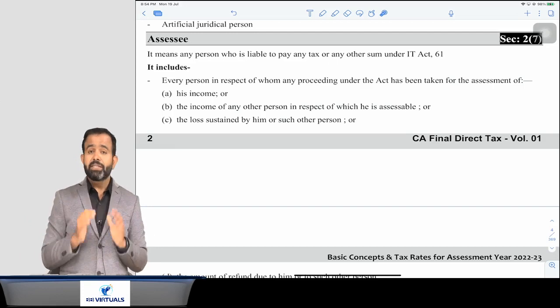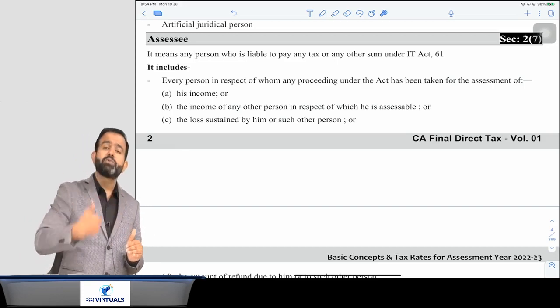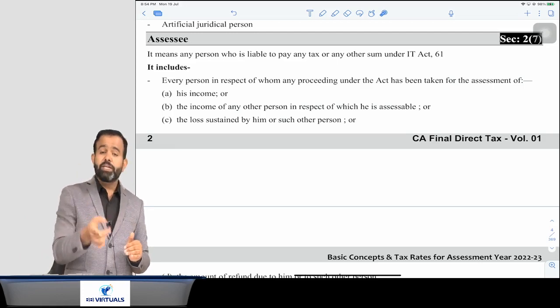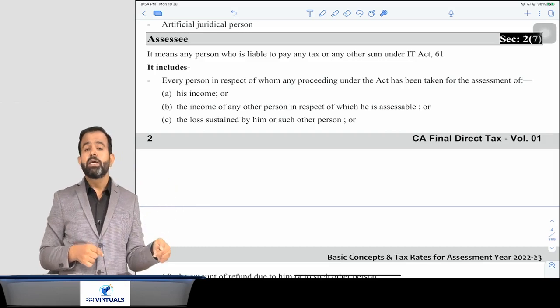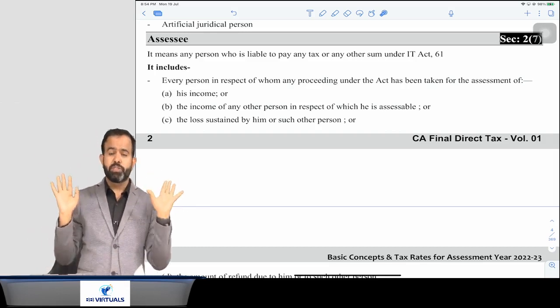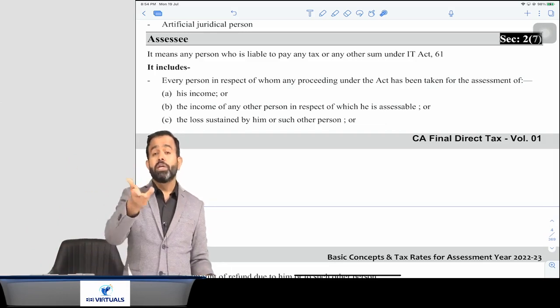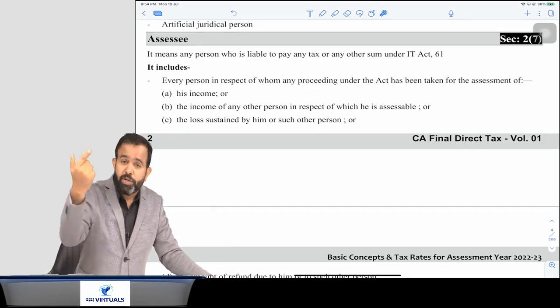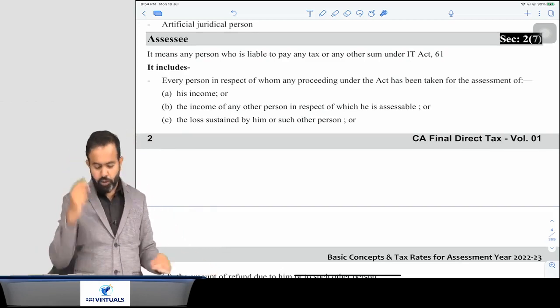Second, deemed assessee means any person against whom any proceeding is initiated related to his income, his losses, or any other person's losses, or if any refund is due. Suppose, for example, you are not required to pay any tax, your TDS is deducted and you just claim the refund. So in case of refund also, you will be treated as assessee. You got my point or not? Yes, all people just pay attention.